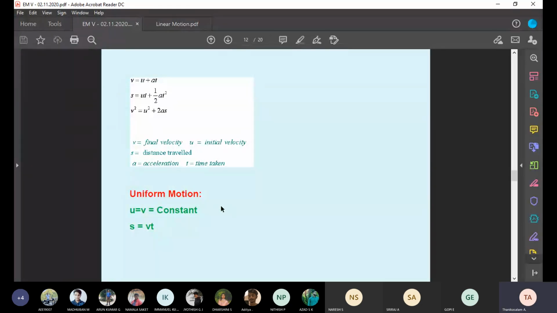Now uniform motion. Students, what is uniform motion? The speed is constant. The car is moving with constant speed. Suppose after reaching fourth gear, the driver keeps a constant speed, say 60 km per hour. There is a green color in our bike or car for saving petrol, so always maintaining constant speed.